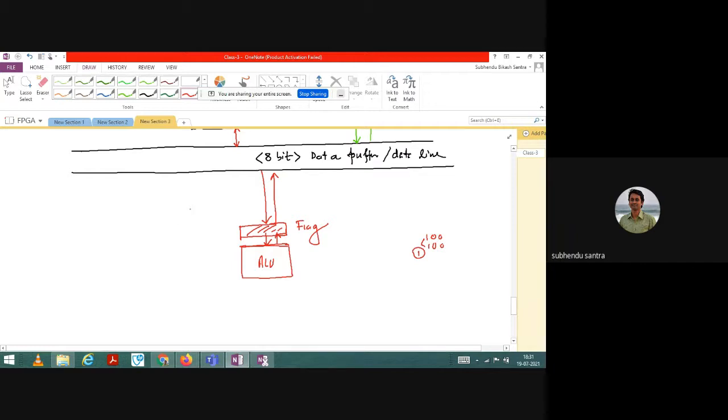There is something called a temporary register. Any idea of the temporary register in a microprocessor? Have you heard of this term? That temporary register is connected with this ALU. And we have the accumulator.